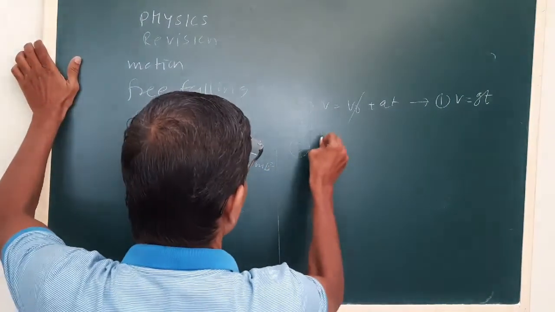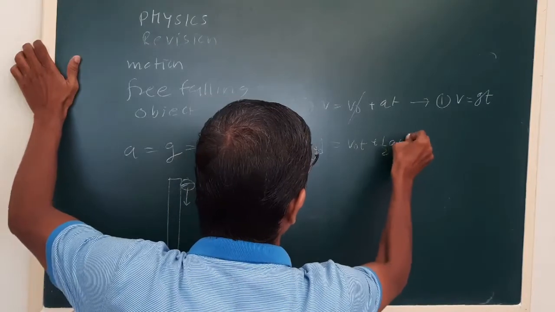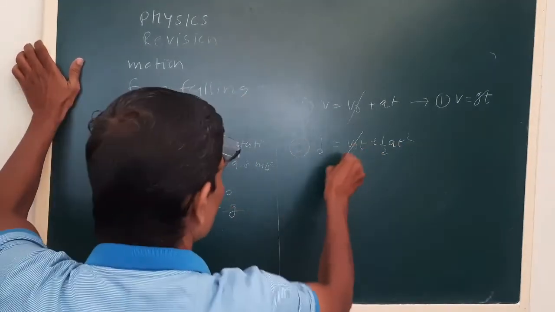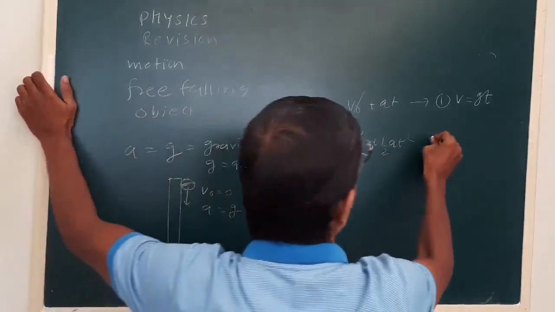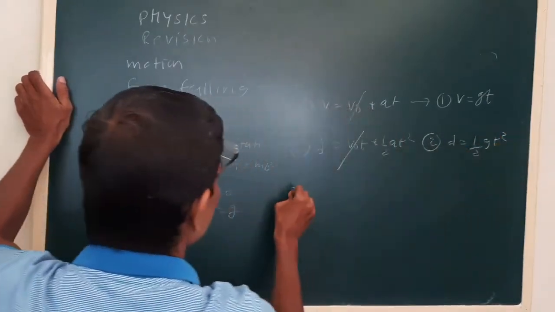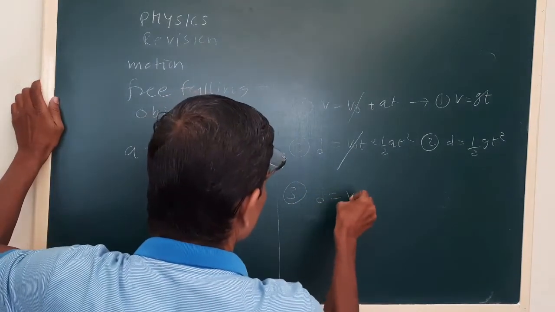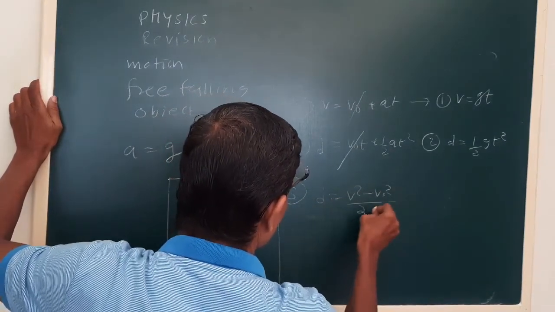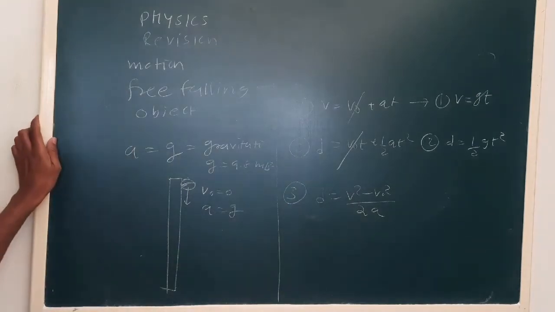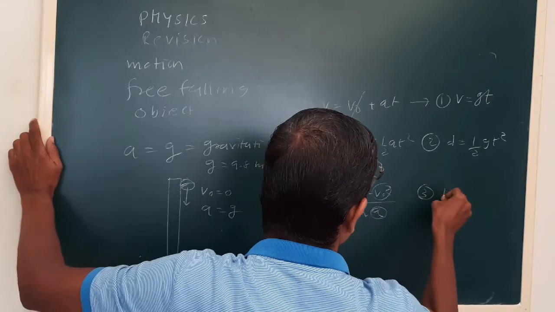The second equation, d is equal to v0 t plus half a t squared: again v0 is 0, a is g, so the second equation becomes this. The third equation, d is v squared minus v0 squared upon 2a: here v0 is 0 and a is g, so the third equation has become this.